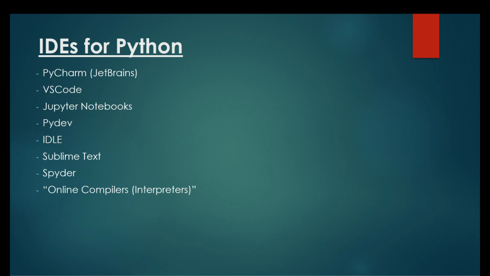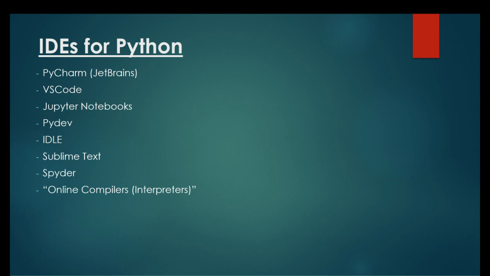Now let's talk about the IDEs that we use for Python. Some of the IDEs are PyCharm. If you have used IntelliJ for your Java development, PyCharm and IntelliJ look very similar because they are developed by JetBrains. Then the next IDE is Visual Studio Code. Then we have Jupyter Notebooks, PyDev, IDLE, Sublime Text, Spyder, and then we have online compilers or interpreters as well for Python development. As part of this training program, I will be using PyCharm as the IDE for Python development.